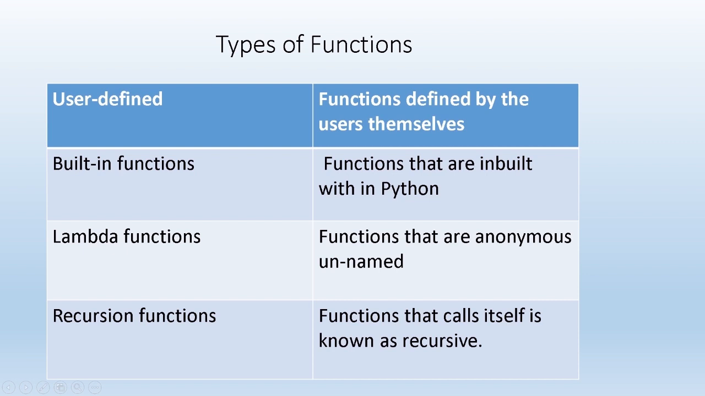Next, lambda functions. These are anonymous, unnamed functions, without any name. That is called a lambda function. And functions that call themselves are known as recursive functions. A function which calls itself again and again is called a recursive function.